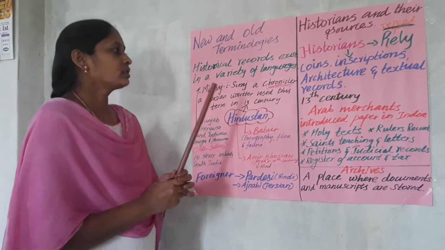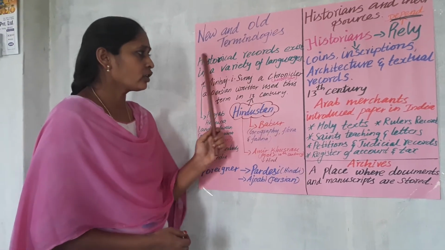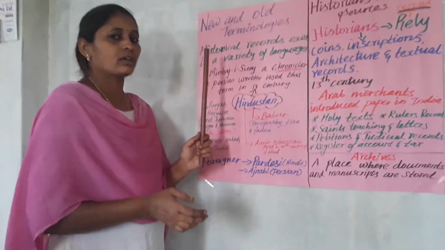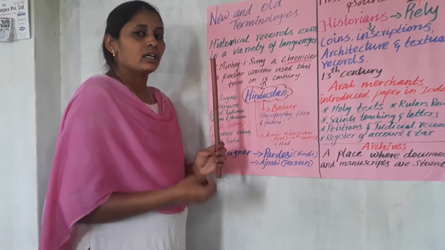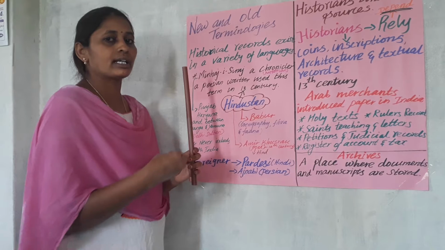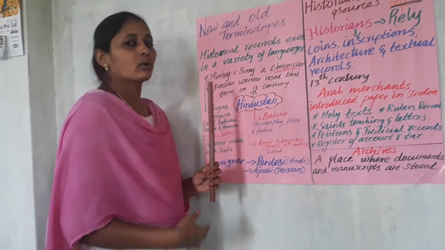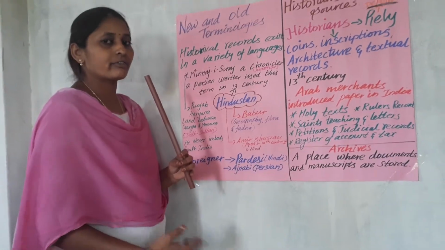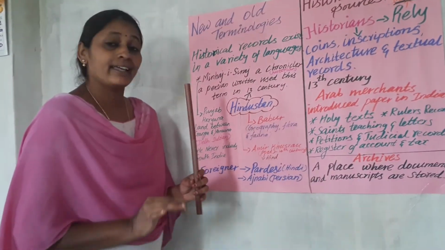In that time many historical records existed in various languages, not only one language. Nowadays our official records are everything mentioned in English. As for the Indian government, all the states use English as the official language, and the particular states can use their own language. Like Tamil Nadu uses Tamil as its official language. It is common all over India; the official language is English.